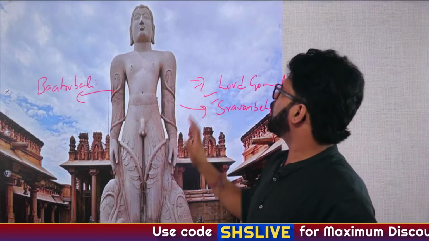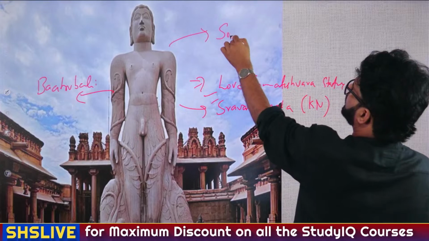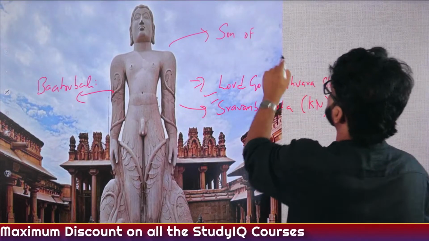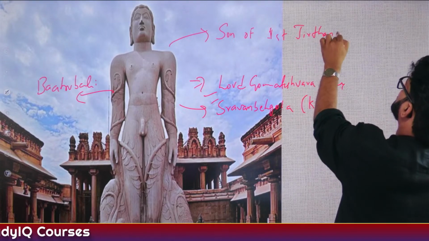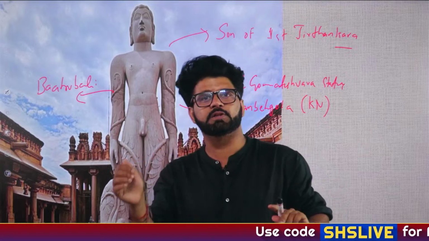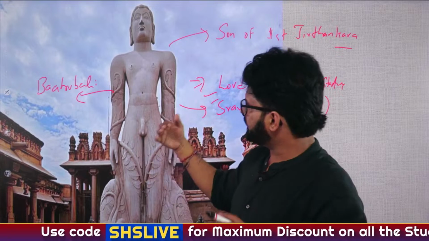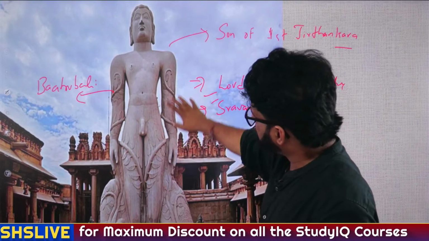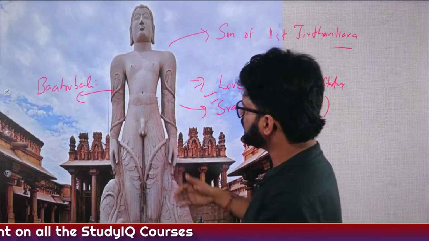So he is Lord Bahubali. And who is Lord Bahubali? He is the son of the first Tirthankara of Jainism. If you know the name of the first Tirthankara, write it in the comment section. He is also the brother of Bharata, on whom our country is named. Fine. So why is he famous? He has done this particular pose, which is known as Kayotsarga.